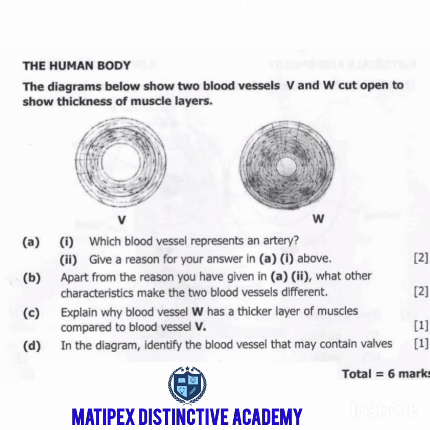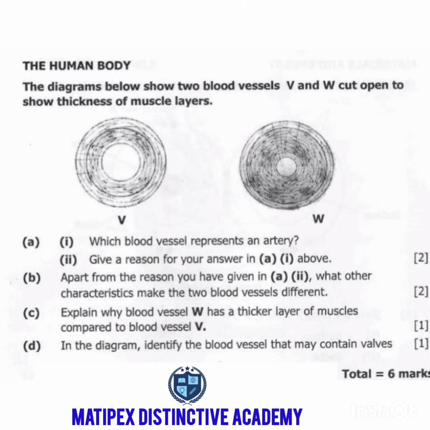The reason is because blood vessel W carries blood at a high pressure.